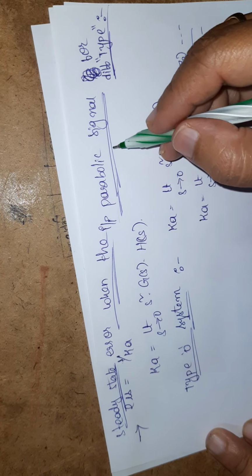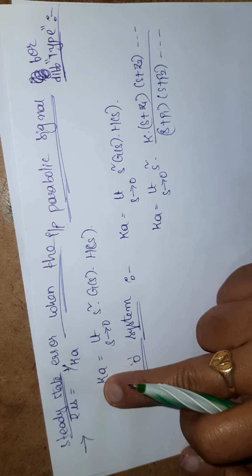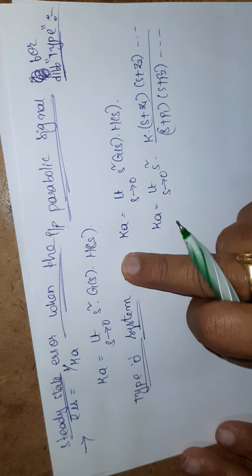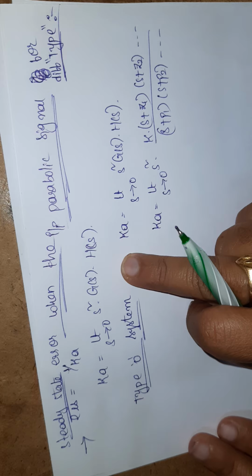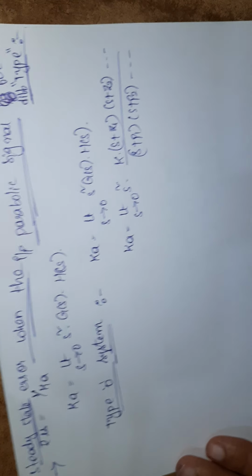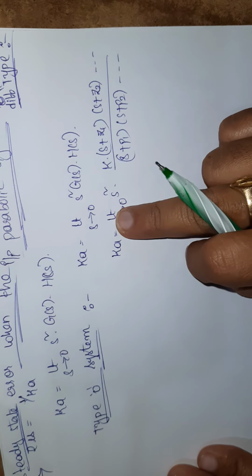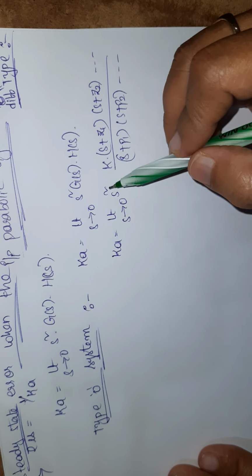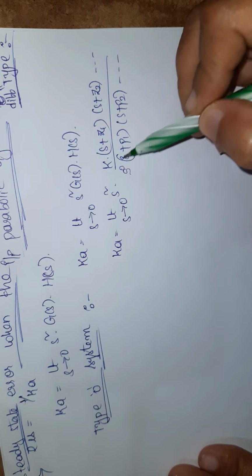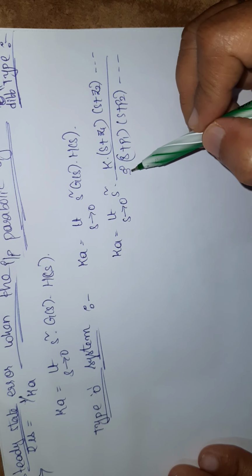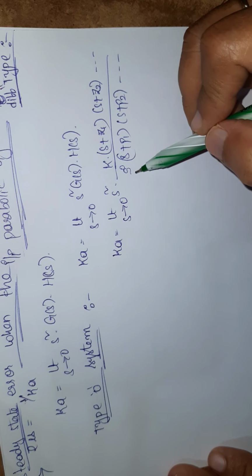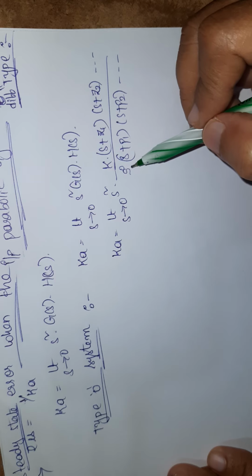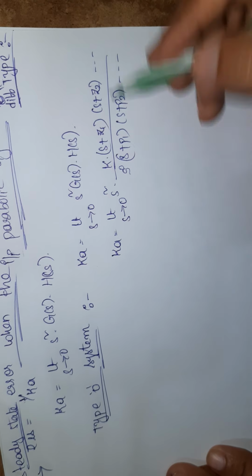So parabolic signal means I get the steady state error ESS as 1 by Ka. Ka is nothing but the acceleration error constant. First, for the type 0 system, Ka is equal to limit s tends to 0 s square G(s)H(s). Type 0 means I should have power 1 for the poles at the origin.